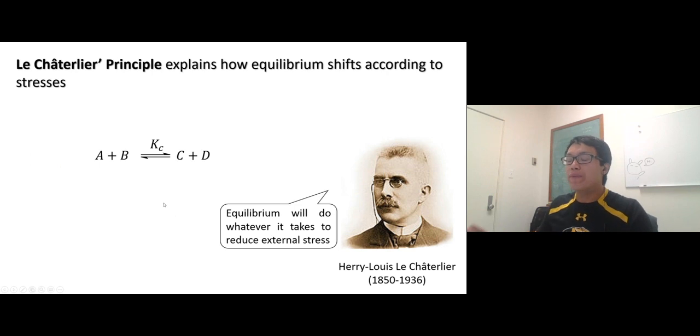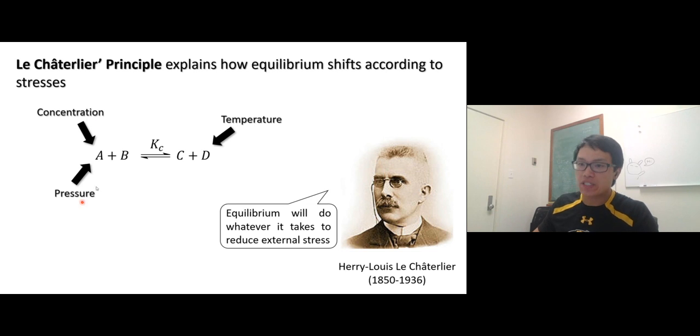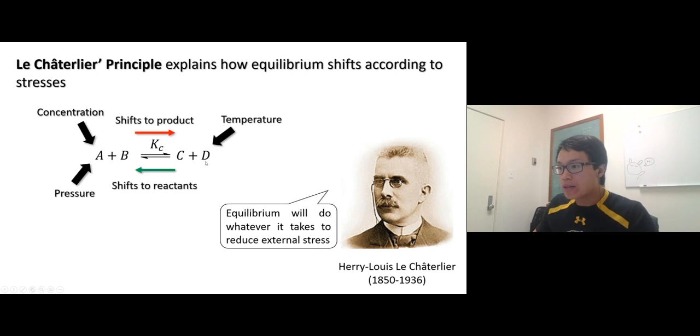His point is the equilibrium will do whatever it takes to relieve that stress, and this results in two ways: either shift to the product or shift back to the reactant. So we're going to talk about these factors, this stress, one by one. Start with the concentration. Let's take a look at the next video.